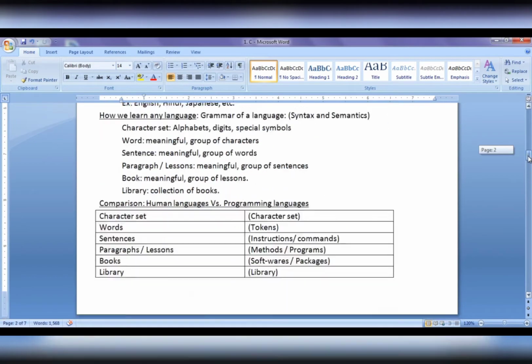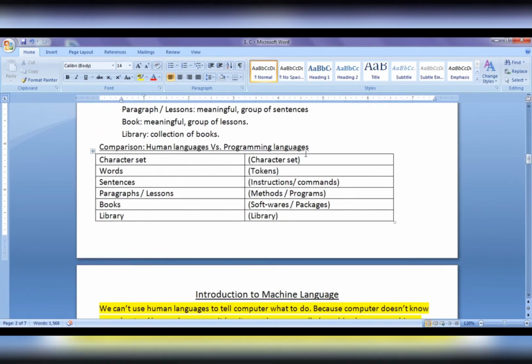After that, we learned how to learn a programming language itself. First, we learn the character set of that programming language. Then we learn the tokens available in that programming language. We understand the meanings of those tokens. Then we learn how to write commands, how to write instructions. Then we learn how to write programs by combining these instructions or commands. Then we learn how to create software itself by combining these programs, making these programs interact.